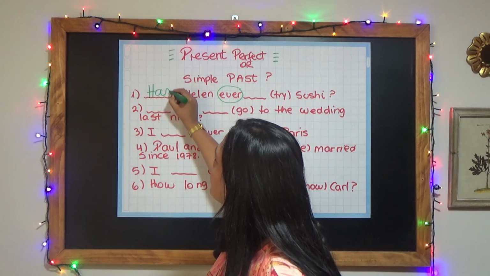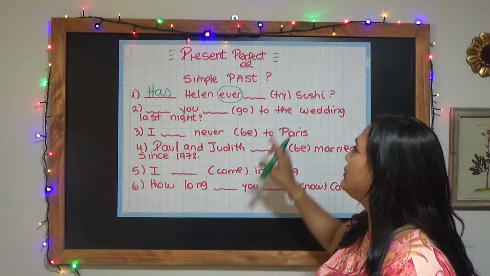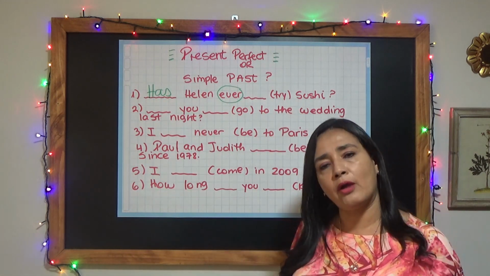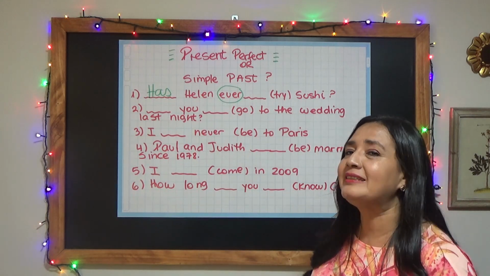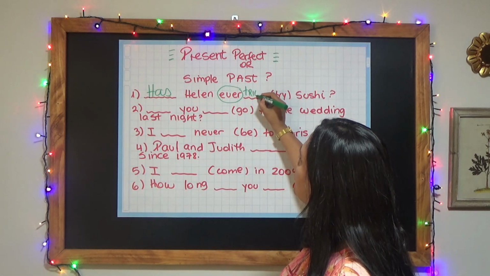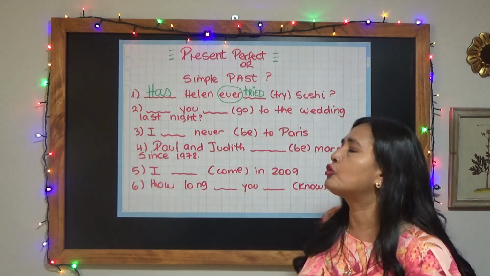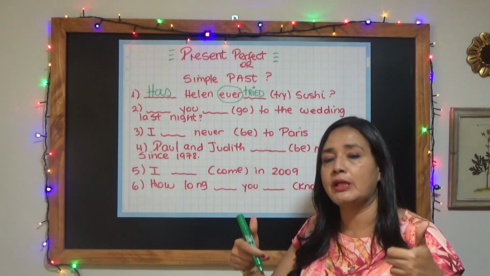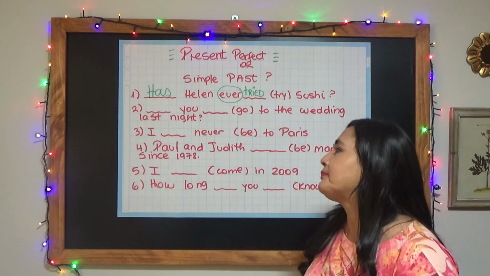Why? Because Helen is she, right? Has Helen ever tried? Is this a regular or an irregular verb? You are right, it's a regular verb. So the verb is tried. Great. Has Helen ever tried sushi? Good. And besides that, we're talking about an experience, right?